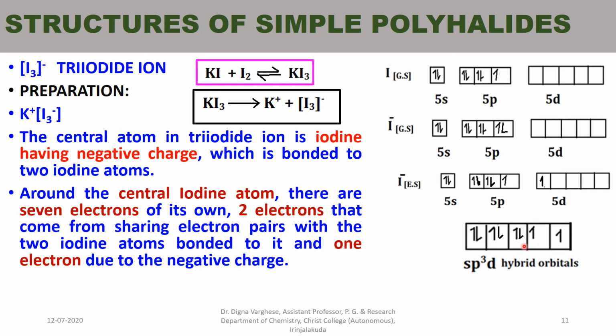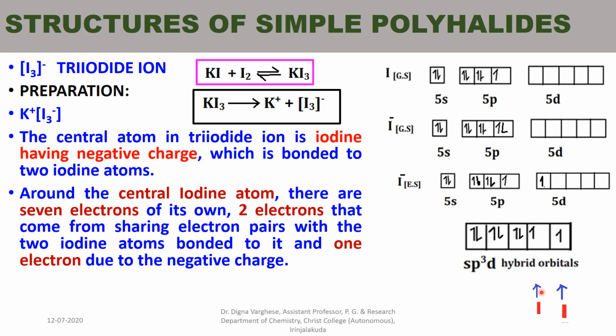Here the iodine atom undergoes sp3d hybridization for the formation of the triiodide ion, and there are 3 lone pairs of electrons and 2 bond pairs of electrons in the half-filled state.